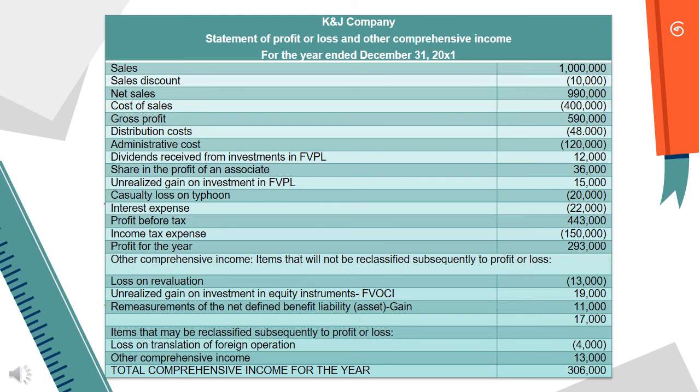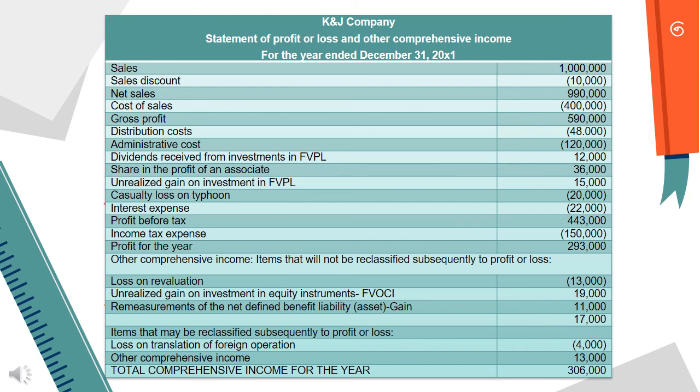Why do we deduct it? Because this is what you paid or spent on goods or operations affected by the typhoon. Less the interest expense of 22,000, then we get profit before tax of 443,000. Less the 150,000 income tax expense. So as we deduct and add the values, we get the profit for the year, which is 293,000.